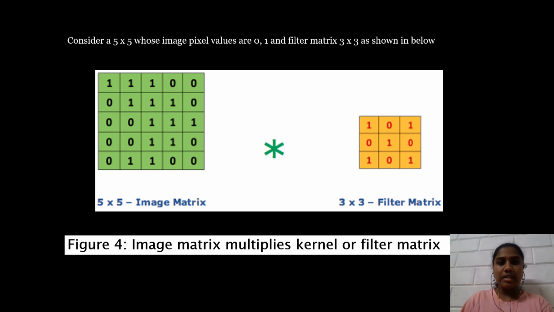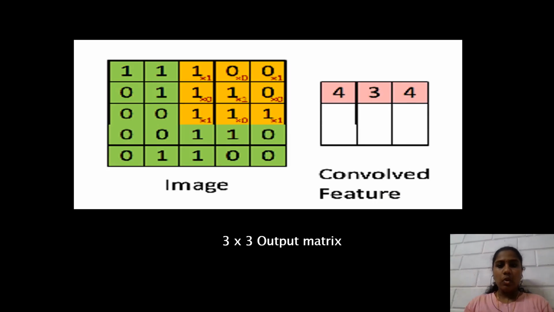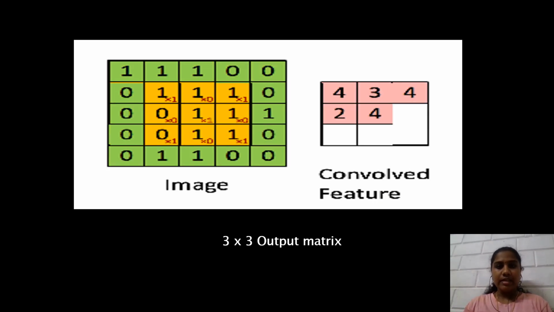Now consider an image of pixel size 5 by 5 whose values are 0 and 1. When we apply a filter matrix of 3 by 3, as shown in the picture below, it produces an output matrix whose dimension is 3 by 3. This is the image matrix and this is the convolved feature.